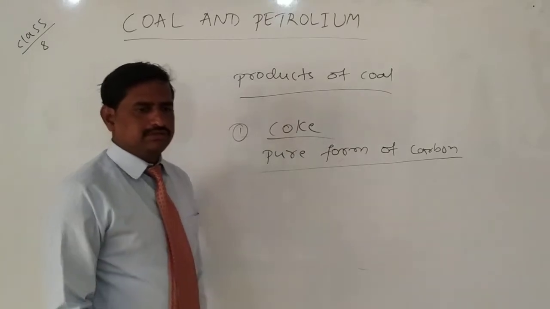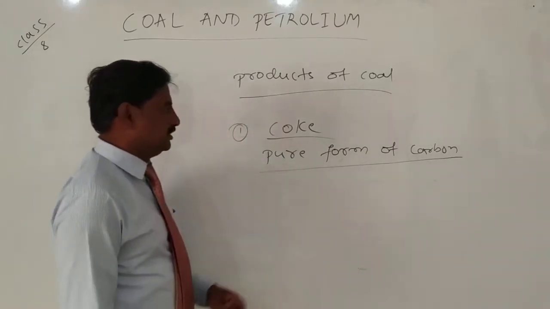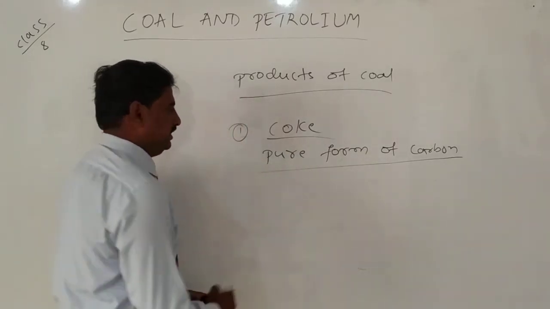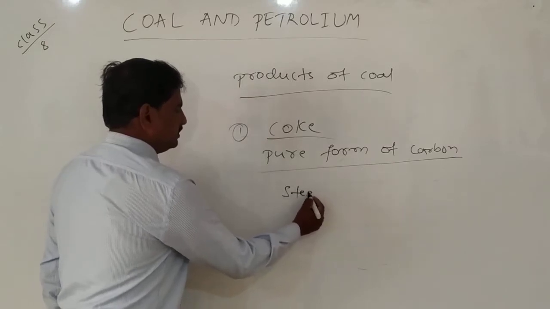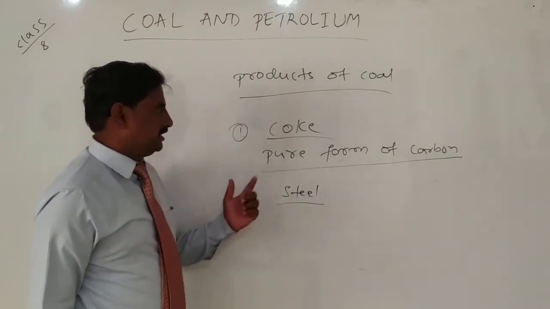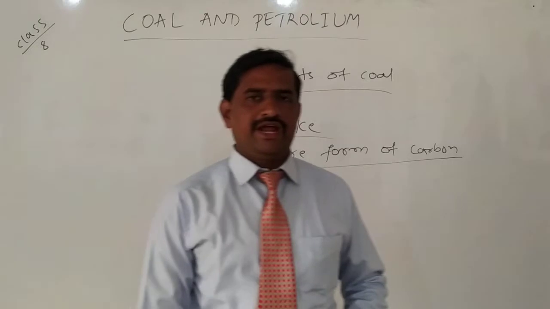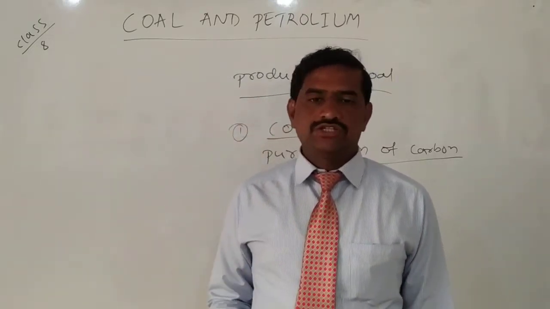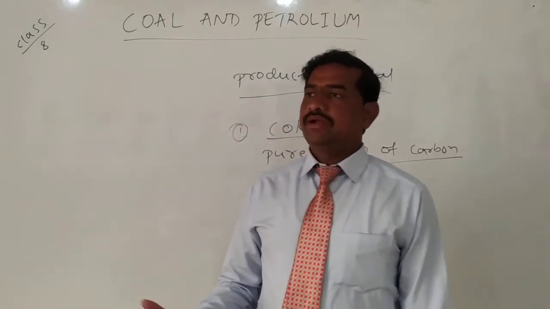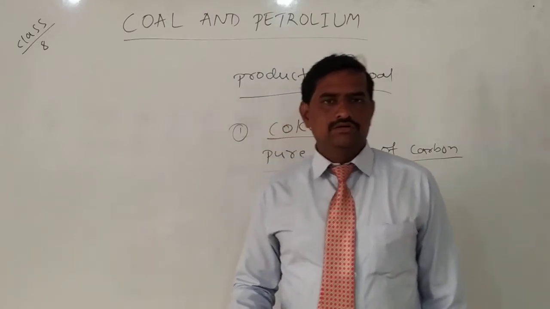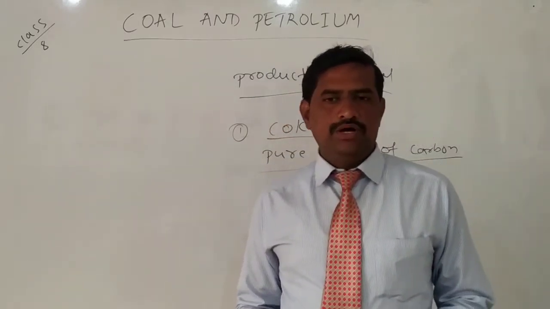Where is coke used? It is used in the manufacturing of steel. In the steel industries we are using coke, and also for the extraction of metals, like so many metals such as aluminium, iron, copper, gold.